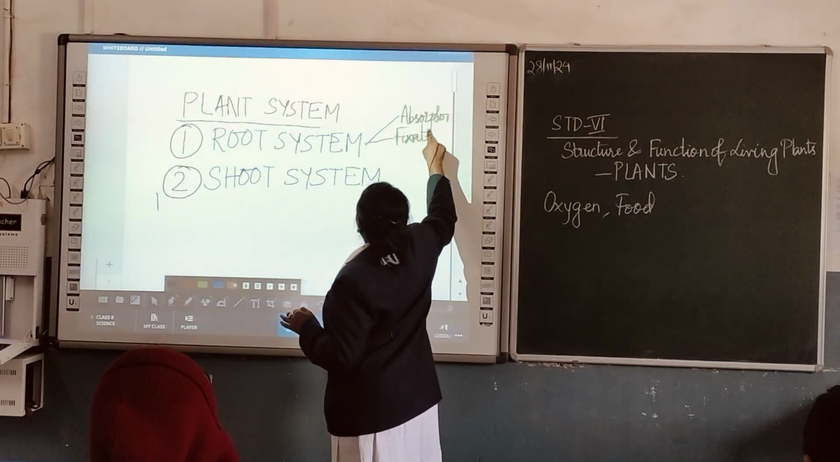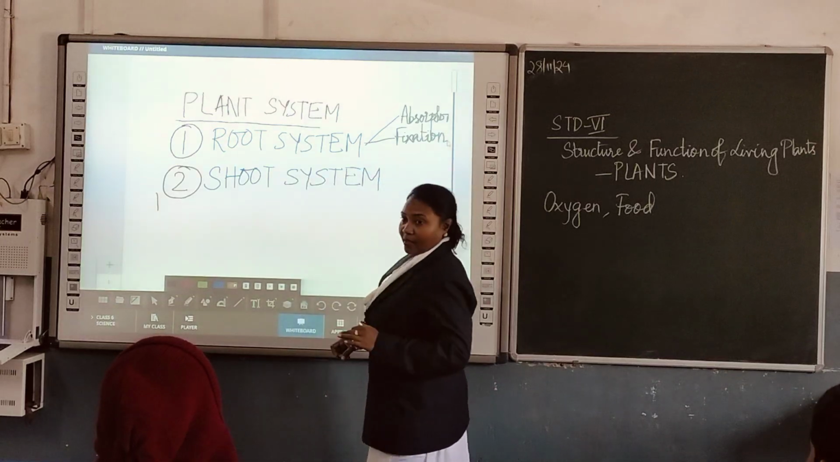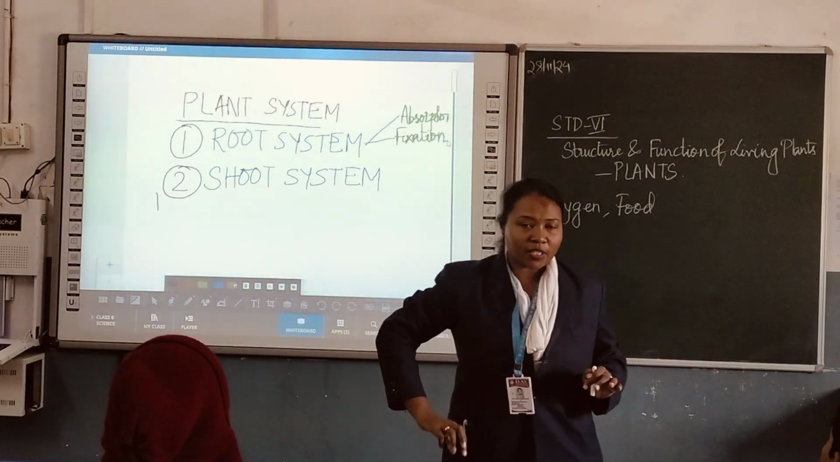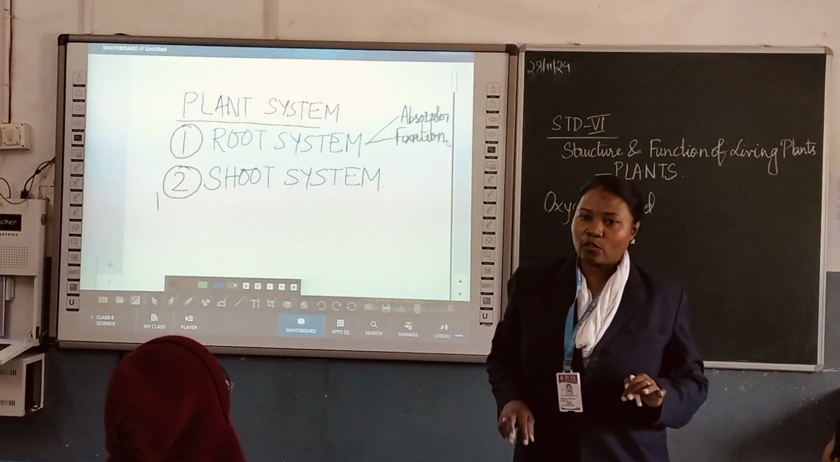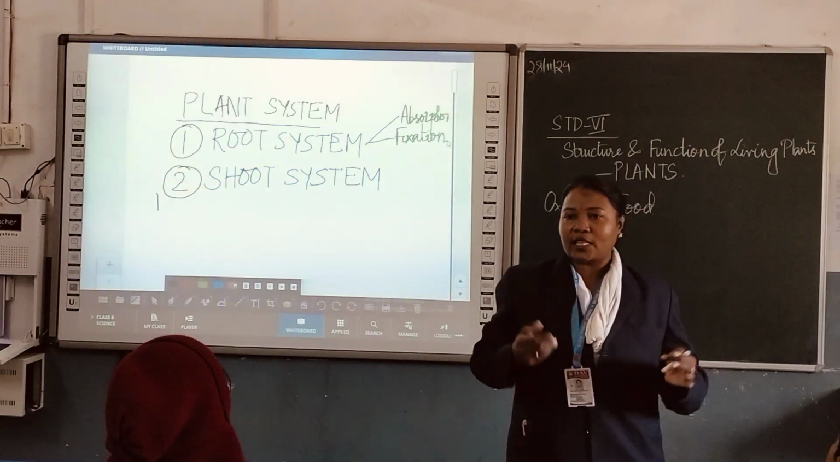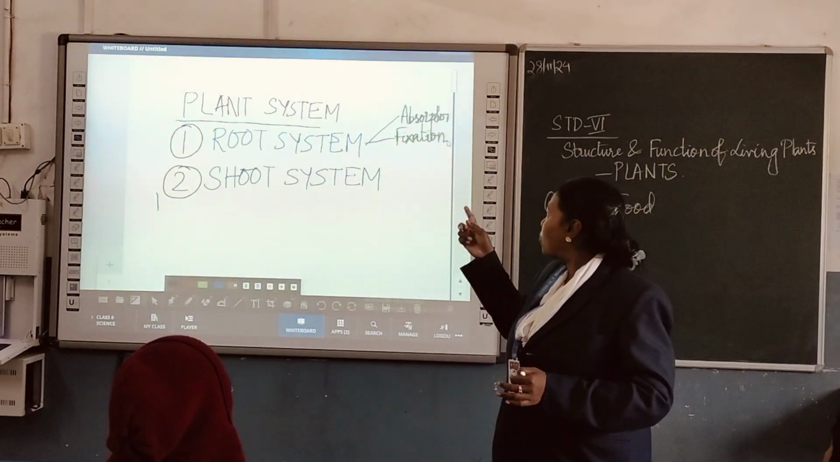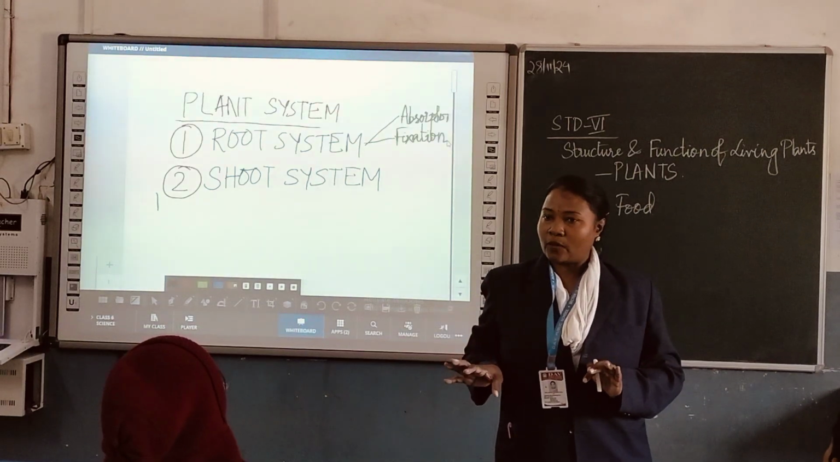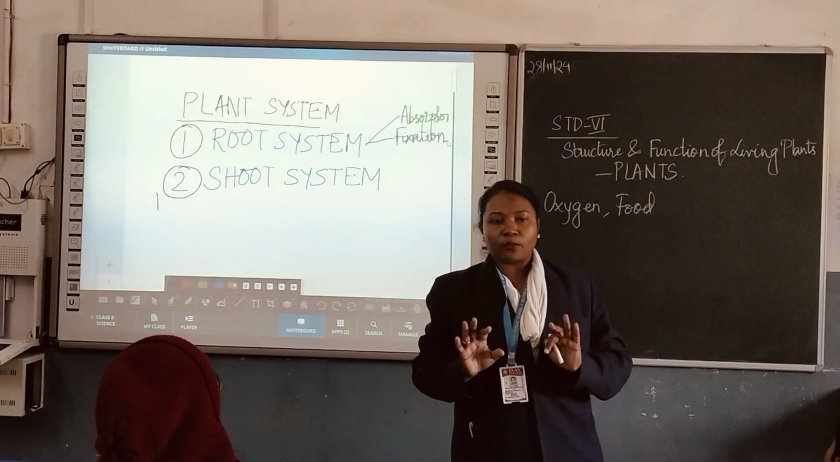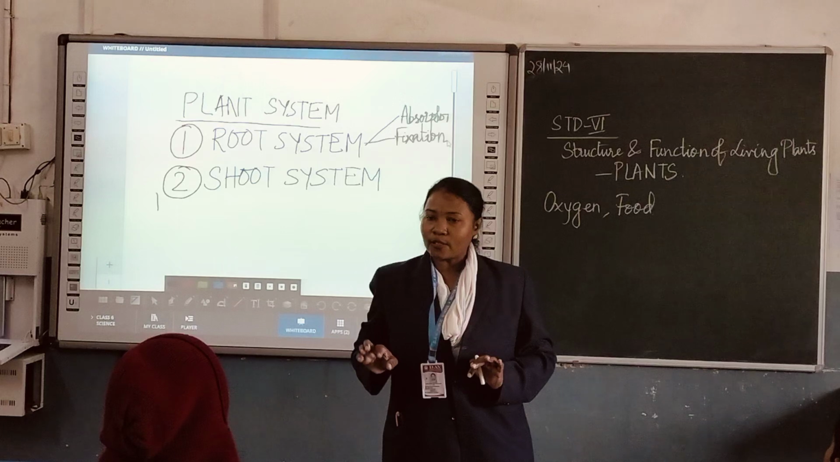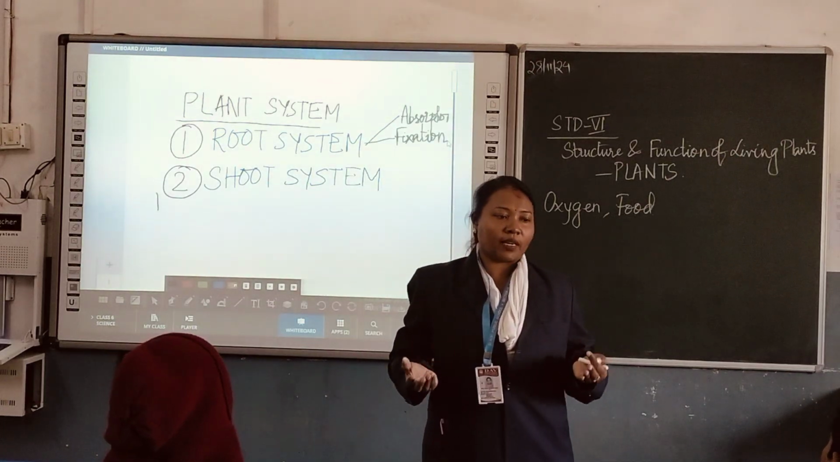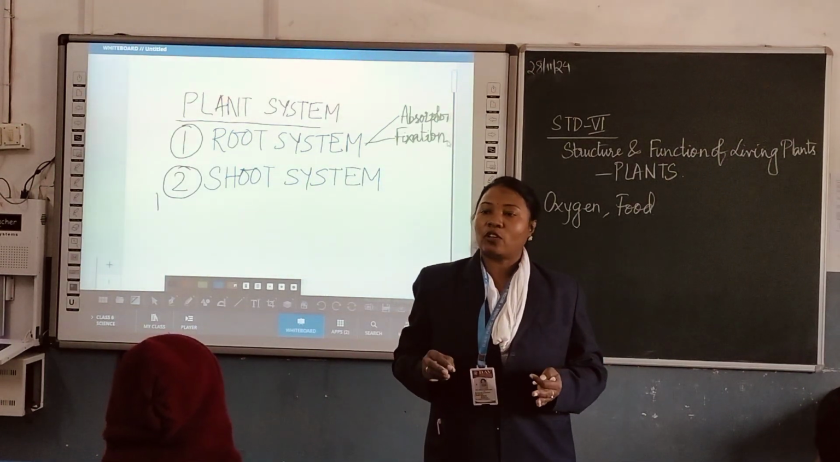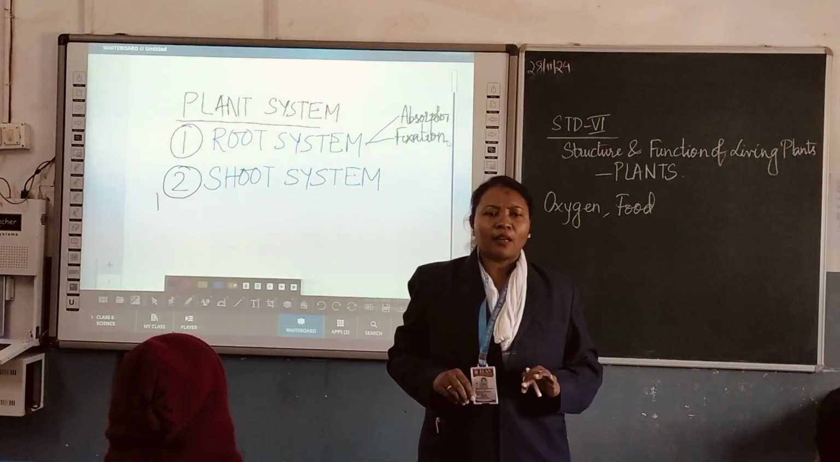Can you say trees or plants are flying in the air? No, we have not seen them flying in the air. Is it not? So, the root system's main functions are absorption and fixation. Okay. So, what do they absorb? They absorb the water and mineral salts from the soil, and it is very necessary for their living. Apart from that, what do they do?